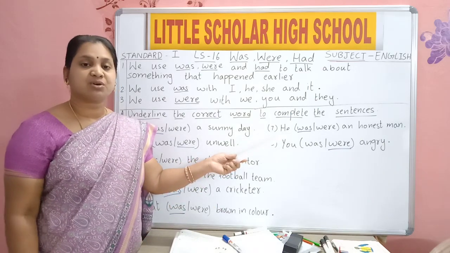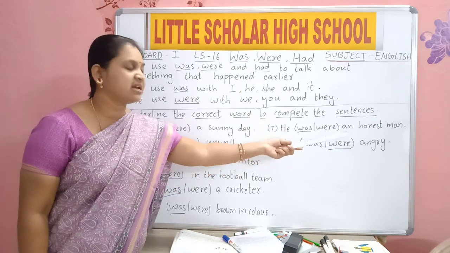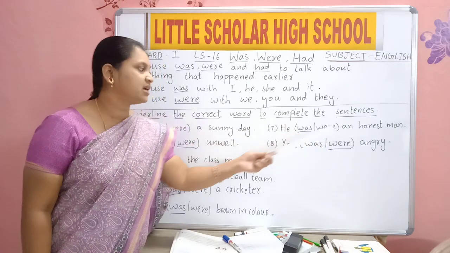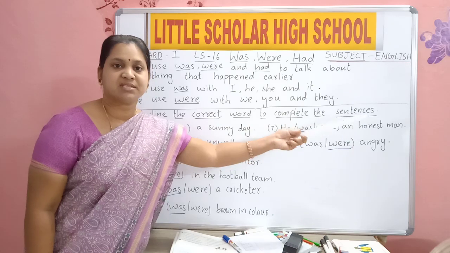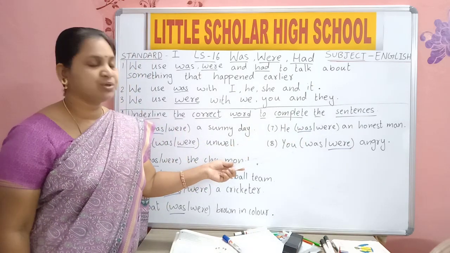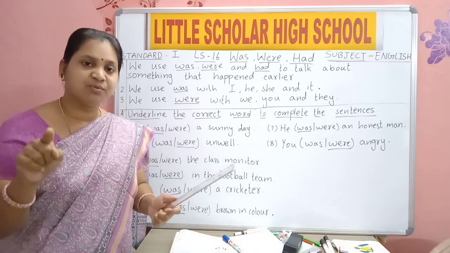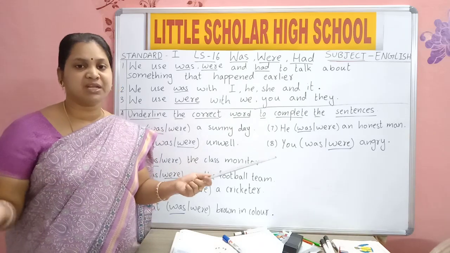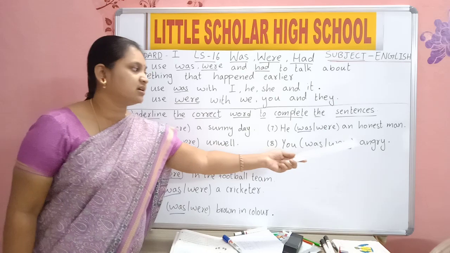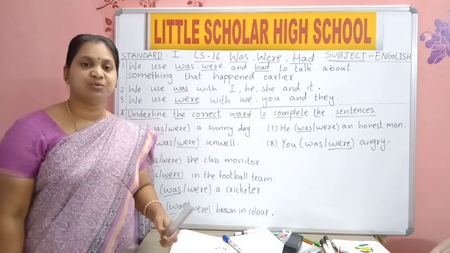He means here we are talking about only one boy. He was an honest man. You means many. We use you when we talk about one person or many also. Y-O-U, you. W-E-R-E, were. A-N-G-R-Y, angry. You were angry.